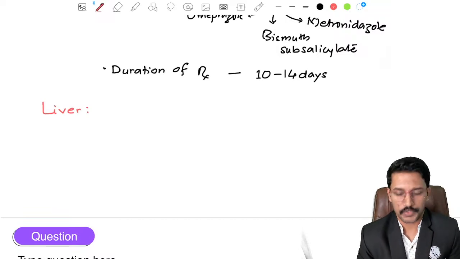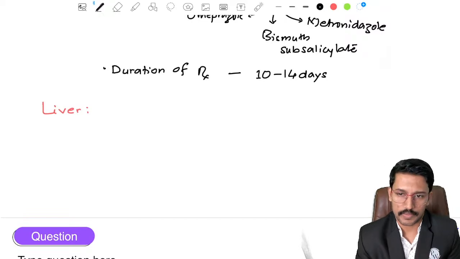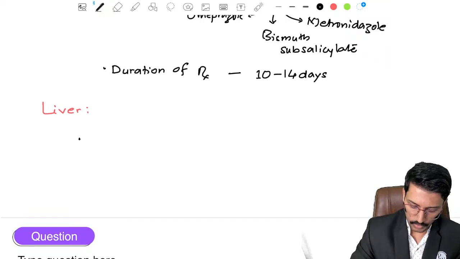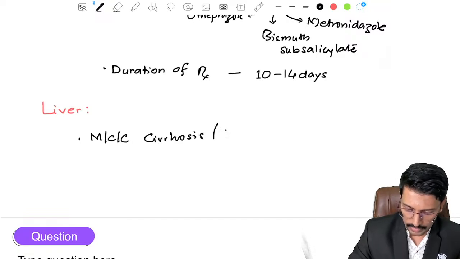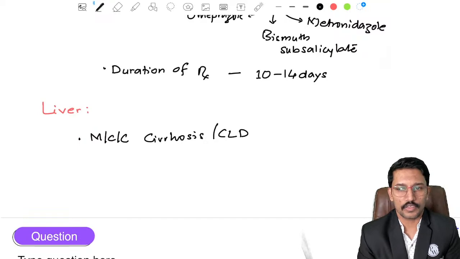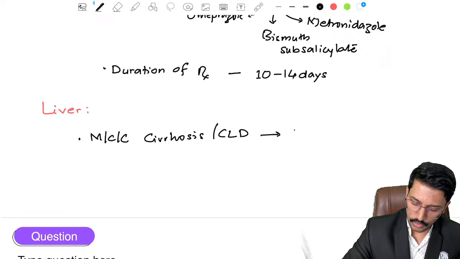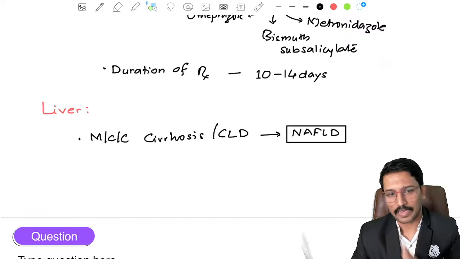the first important MCQ point is they will ask you what is the most common cause for chronic liver disease or chronic liver failure or cirrhosis, right? So right now the most common cause for cirrhosis or CLD, if you're thinking alcohol, the answer is no. Alcohol is no longer considered as the most common cause for cirrhosis of liver. Right now it is the non-alcoholic fatty liver disease, NAFLD, right? Non-alcoholic fatty liver disease is the most common cause for cirrhosis of liver. Alcohol comes second.